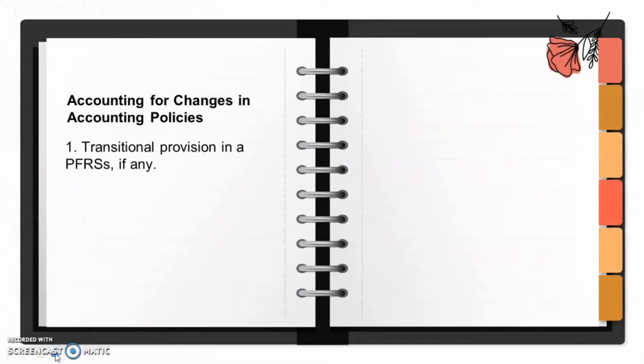Accounting for changes in accounting policies. If there would be any changes sa accounting policies, it should be accounted for using the following order of priority. Una na dyan, yung transitional provision in the PFRS, kung meron man. Pero kung hindi ito nag-e-exist, ang second choice natin ay ang retrospective application.